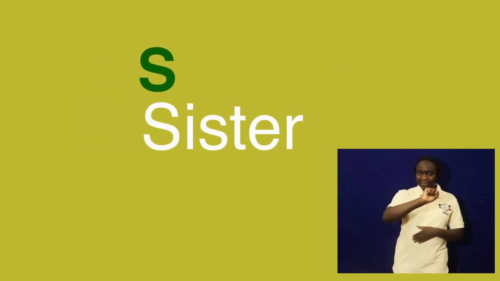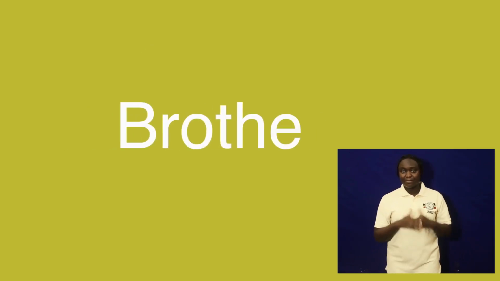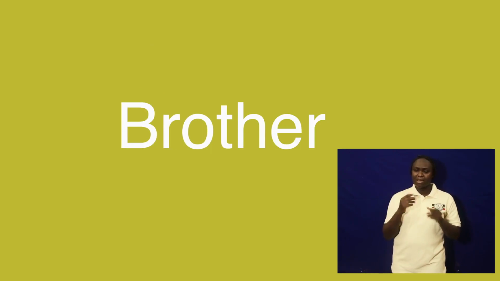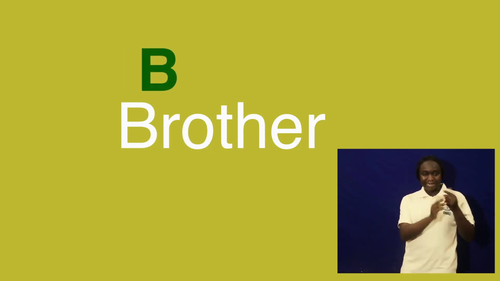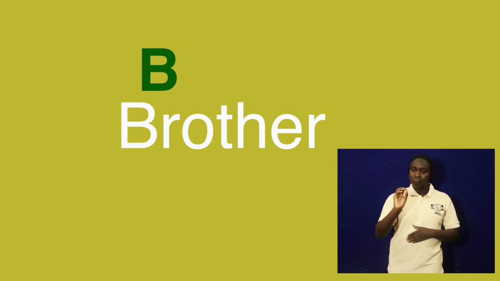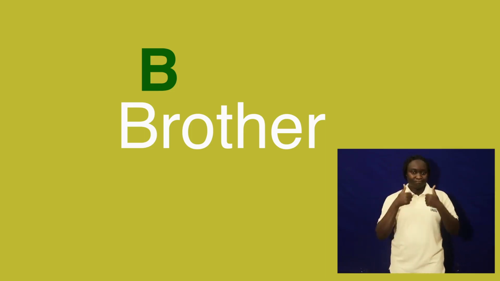That is letter S. So the word sister will begin with letter S. Brother. The word brother begins with B. That is letter B. So we can read some of the English words that talk about the people at home.